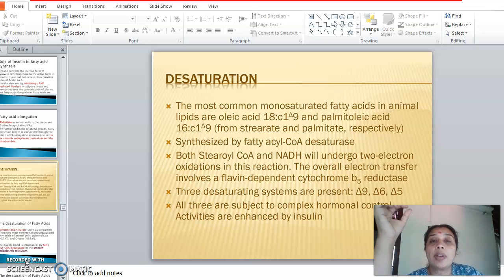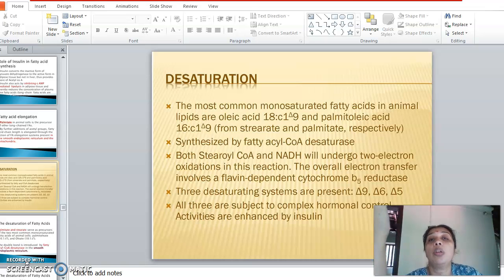The desaturases function in the form of an electron transport chain. That is, the oxidation is happening, the removal of hydrogen, the protons and electrons, through a series of reactions in a chain-like fashion. Hence, it is known as an electron transport chain. But the basic difference between the conventional ETC and this fatty acid electron transport chain is that during the desaturation reactions, there is no synthesis of ATP. There is no production of energy.